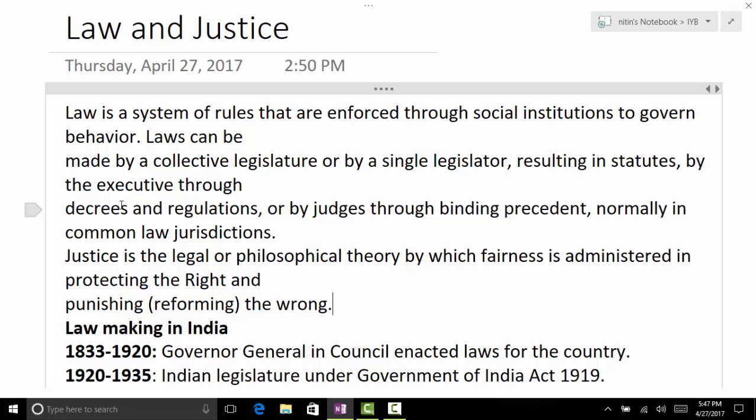For example, Uniform Civil Code. Now this is a DPSP, Article 44. Some question comes regarding old age. There is a DPSP. Uniform Civil Code हर कोई लिखेगा, Article 44. But if it comes regarding say disabled people, there is a constitutional DPSP. What is that? Article 41.